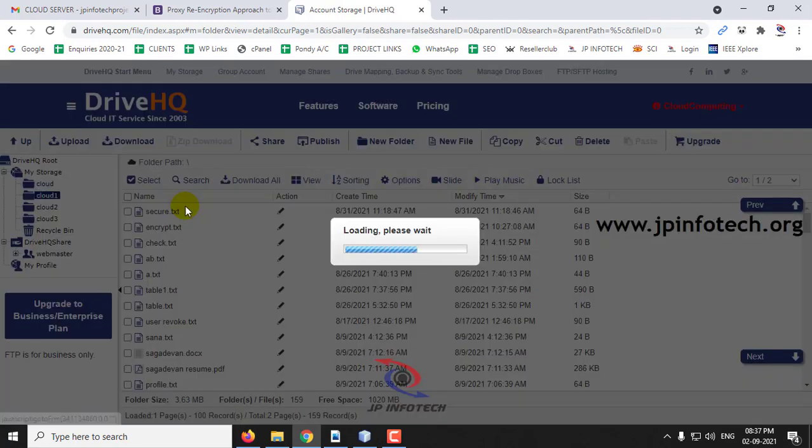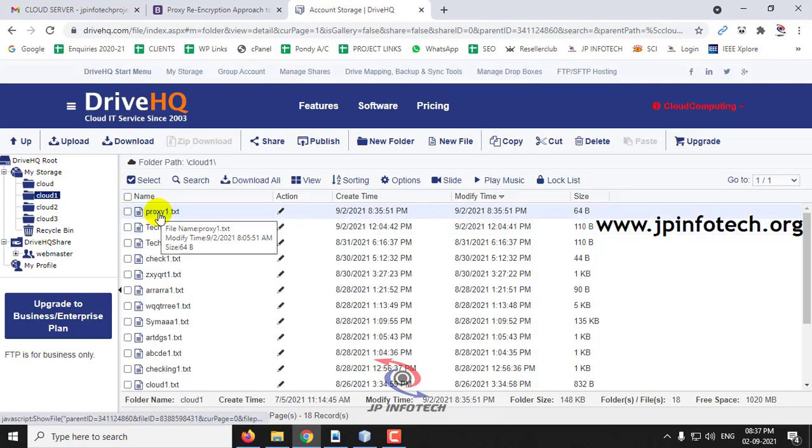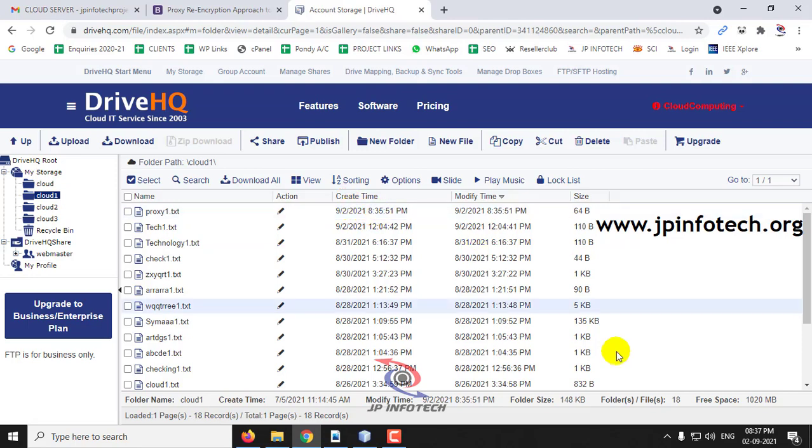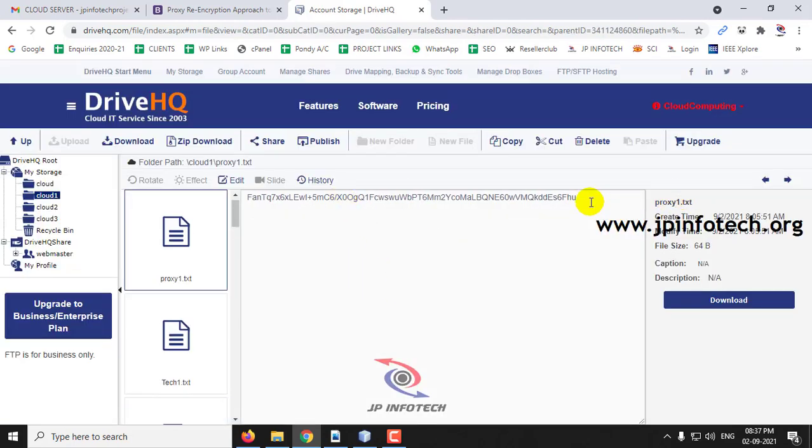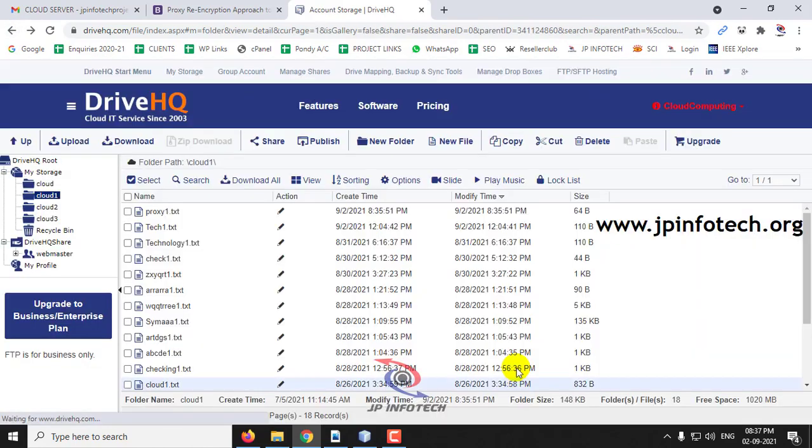So now if you click this cloud 1, here you can see the proxy1.txt. You can see the date, time. So today's date is 2/9/2021 and time is 8:37, and here you can see 8:35 the file has been uploaded, and here you can see the size of it. So once you click that file, here you can see the file contents are being encrypted. No one can see this.